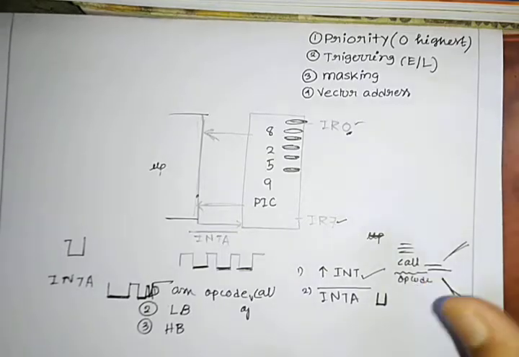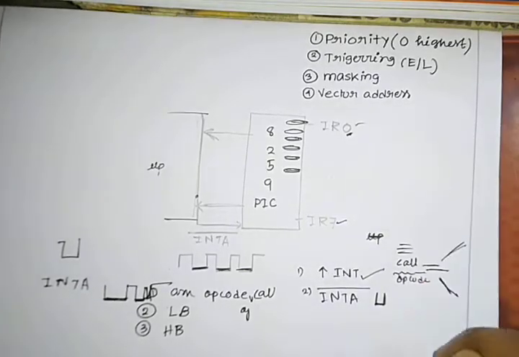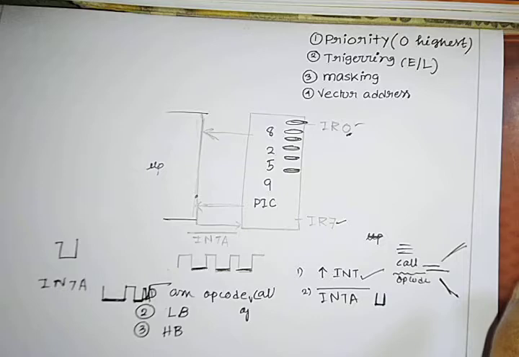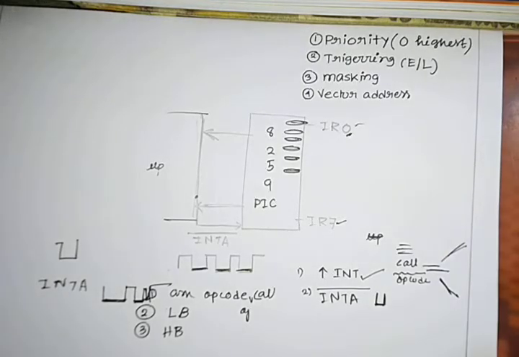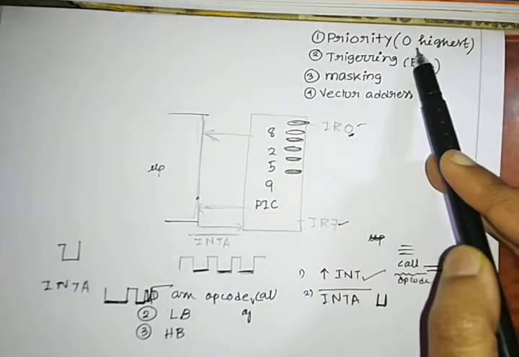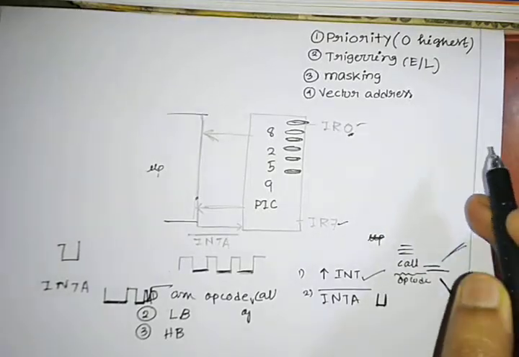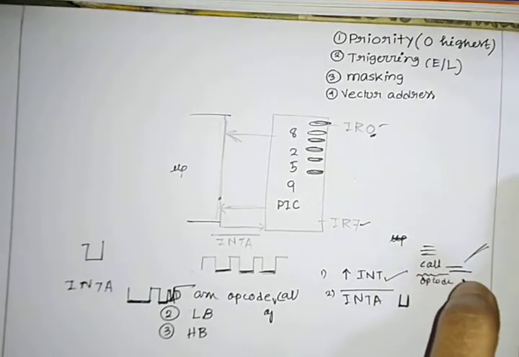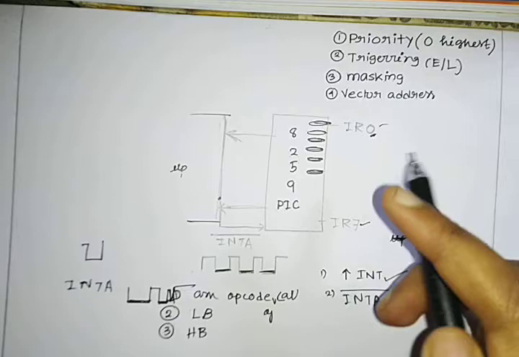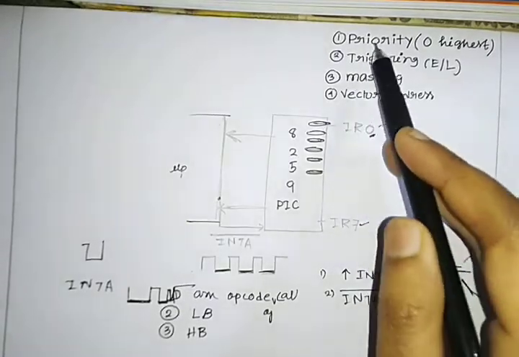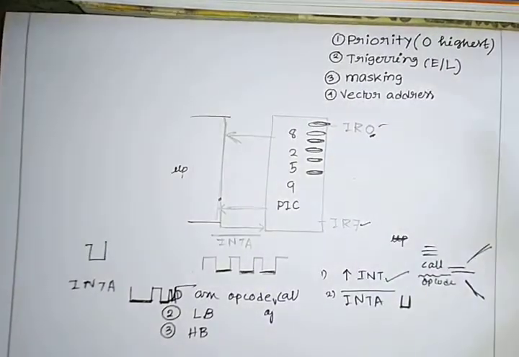You can write code that, okay, in my 8259 chip, I don't want 0 to be the highest priority, I want something else. There are some rotating priorities and all. I will discuss them in some later videos. So by default, 0 is on highest priority and 7 is the lowest, but a programmer can change it. So the first point is priority.